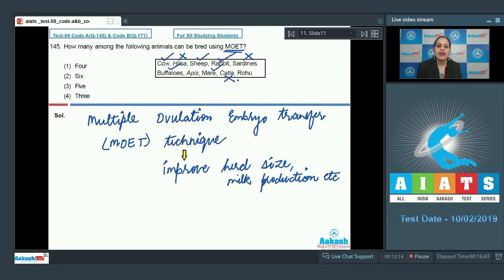whereas in fishes such as hilsa, sardines, katla, and rohu, MOET cannot be performed because in these fishes external fertilization takes place in water, so embryo transfer cannot take place. And apis is an incorrect option because it belongs to the phylum Arthropoda and cannot be bred using this technique. So out of the given options, 5 animals can be bred using MOET, so the correct answer is option number 3. Now let's proceed to the next question.